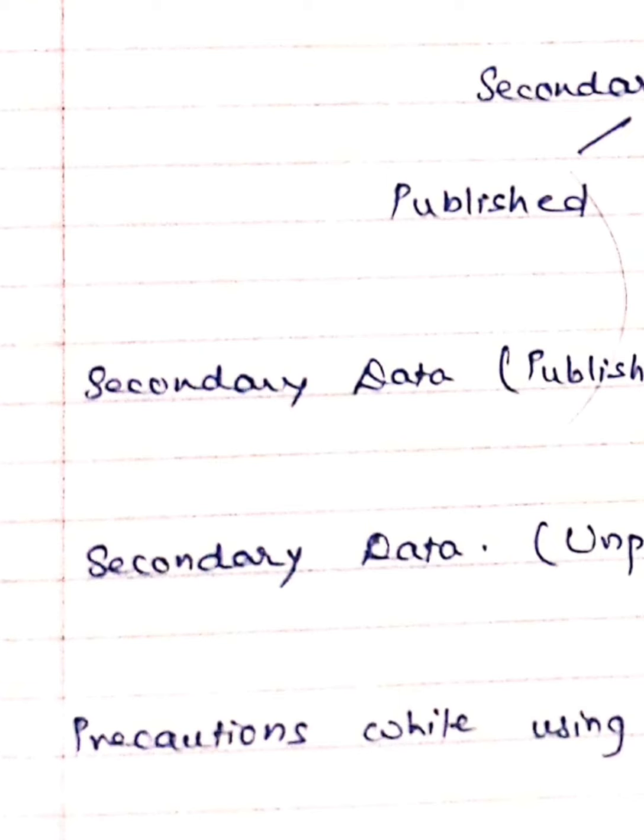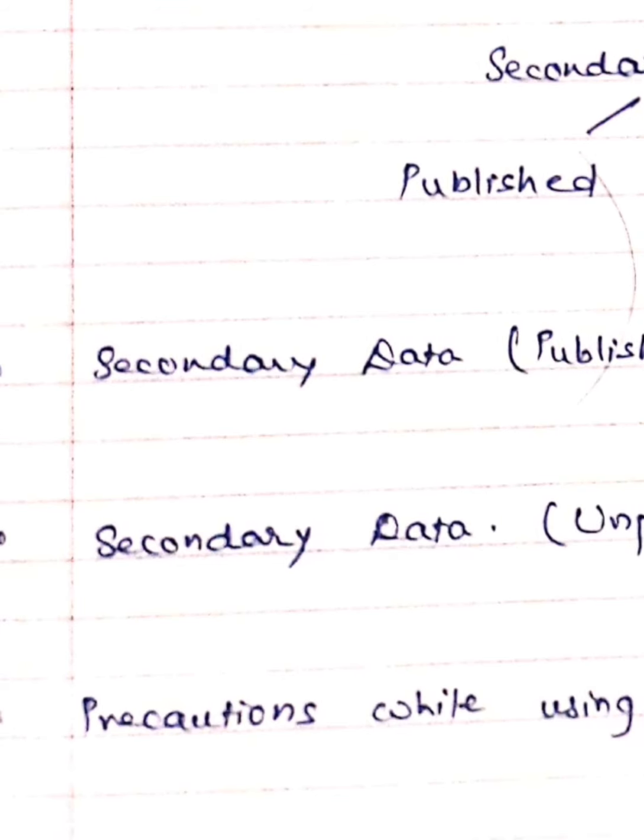Now the sixth point was the publications of business and commerce organizations. We talked about the Chamber of Commerce and the Chartered Accountant Institution, who regularly publish their data, and we get information from it, so they are sources of published secondary data.